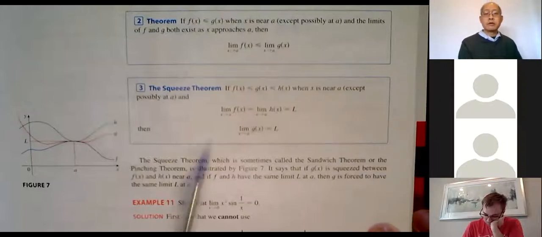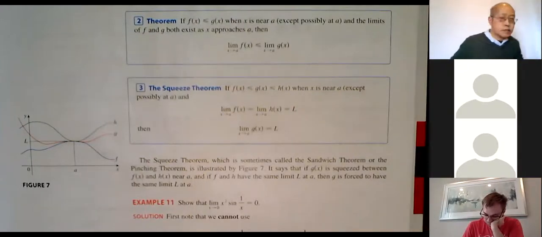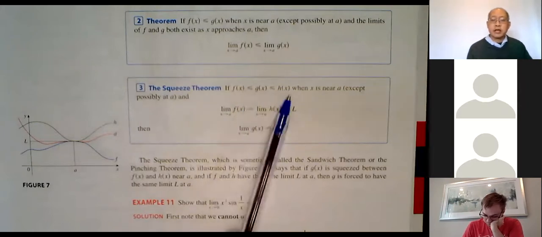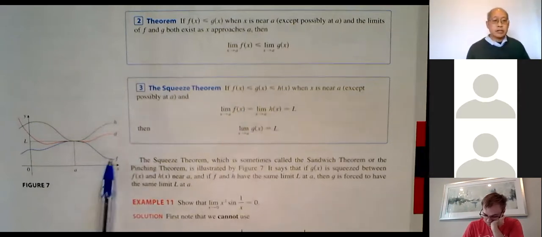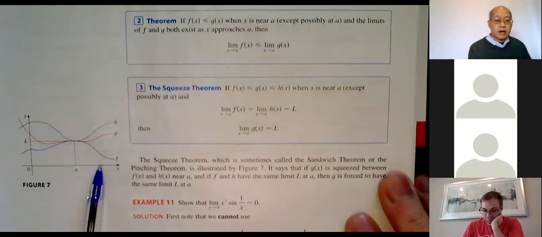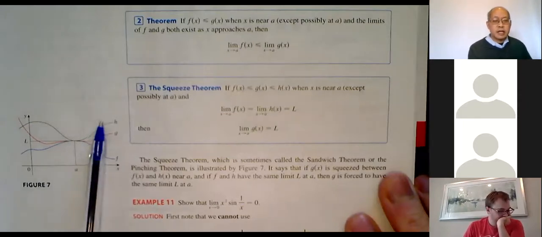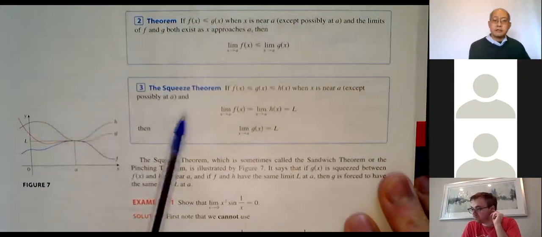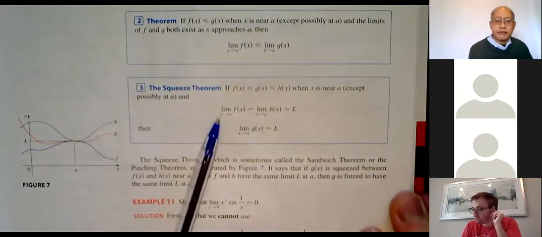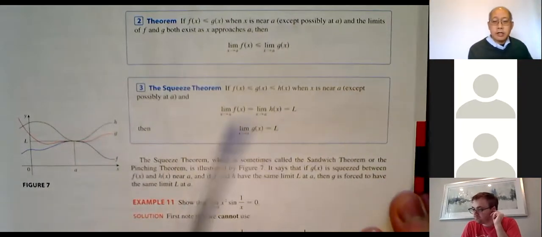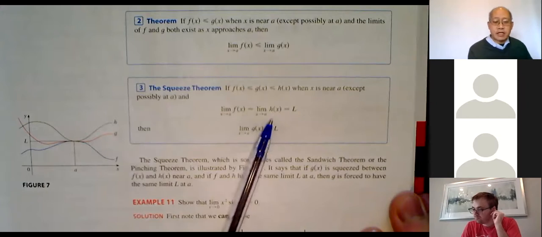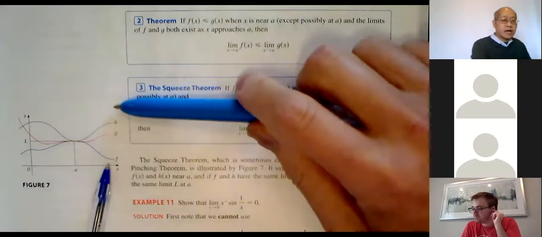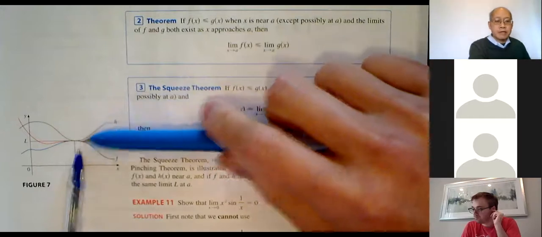Here's the squeeze theorem. Okay, so you have three functions, f, g, and h. f of x less than or equal to g of x less than or equal to h of x. So here's the picture, figure 7. You got f less than or equal to g less than or equal to h. Okay, so lowest, in between, highest. The limit as x approaches a of f of x is L. The limit as x approaches a of h of x is L. That means the two extreme functions, the lowest and the highest function both have the same limit.